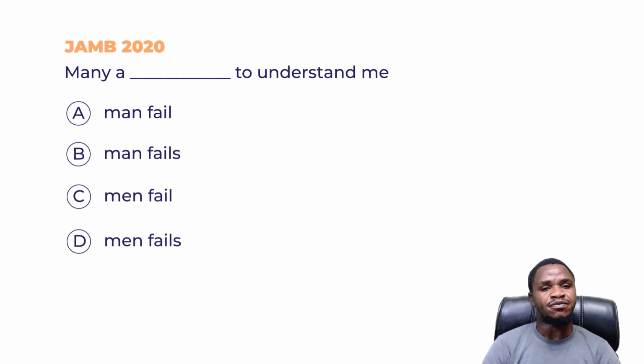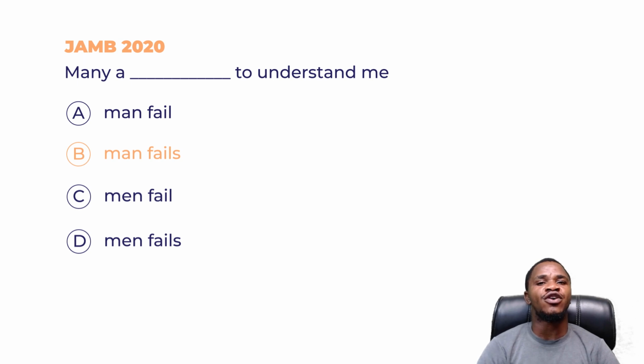And then we move back to B, which is many a man fails to understand me. It is a singular noun, so it has to be proximity. So the man there carries a whole lot of men. Many a man fails to understand me. So even if you bring all the old men together, they will still not understand what you're trying to say. So option B is obviously the answer to that question.